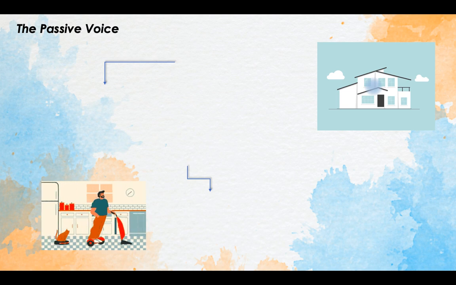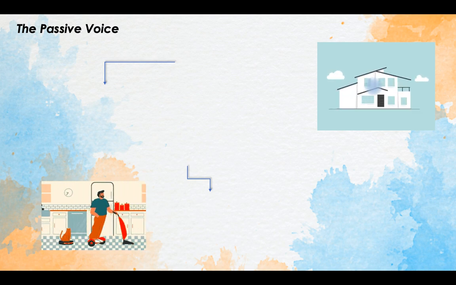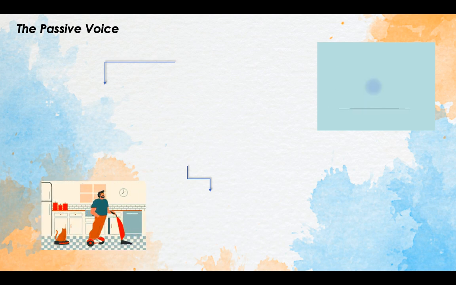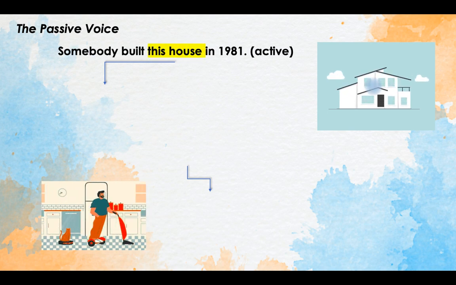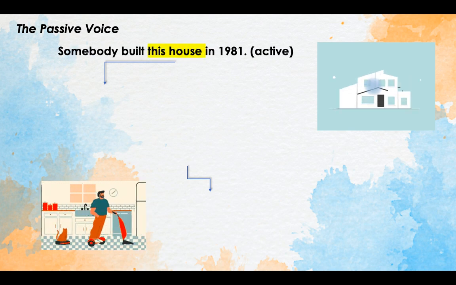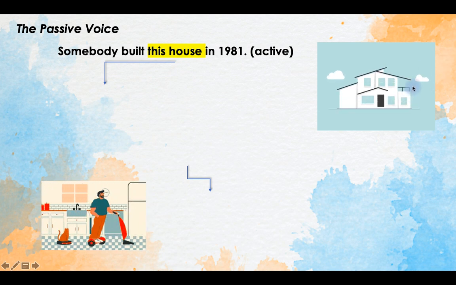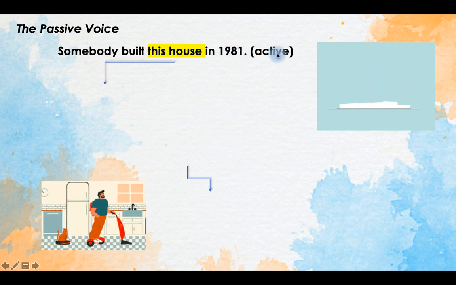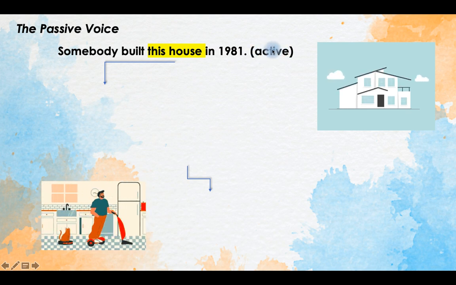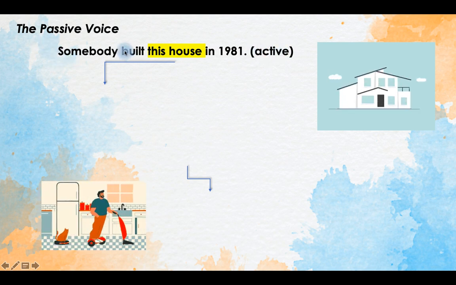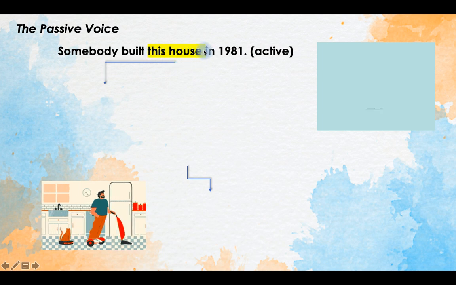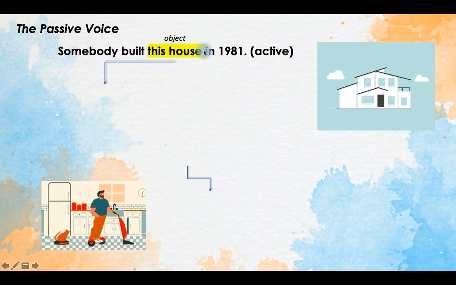So what is the passive voice and how do we use it? Now look at this house. Somebody built this house in 1981. This is an active sentence. Somebody is the subject of the sentence, and this house is the object of the sentence.